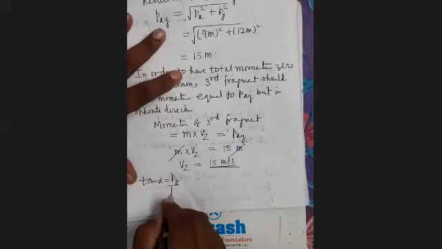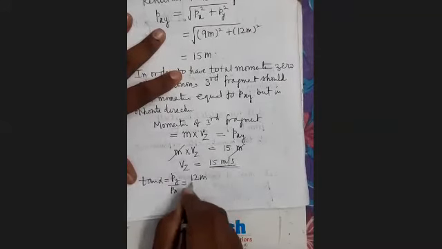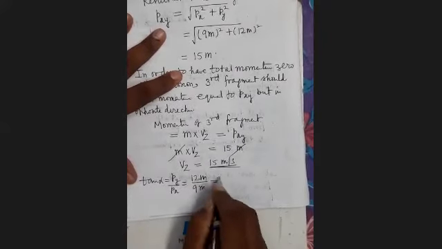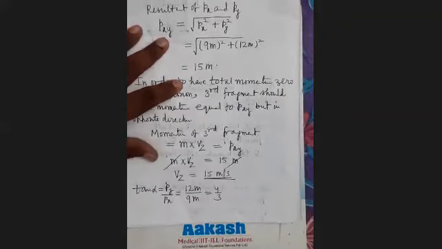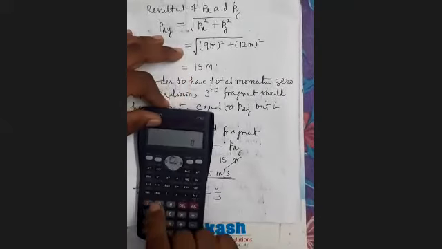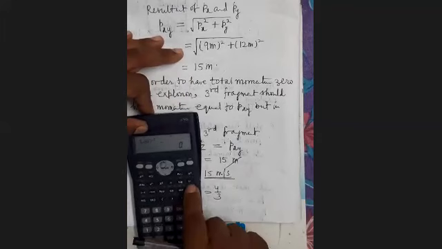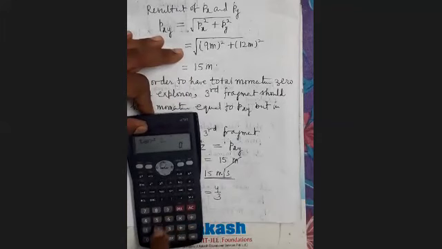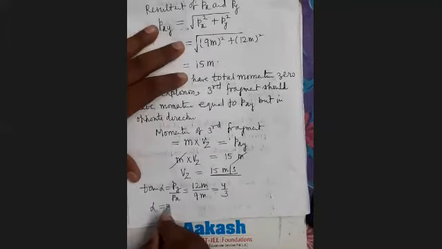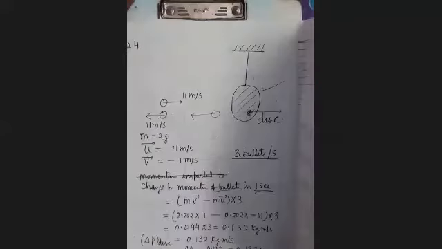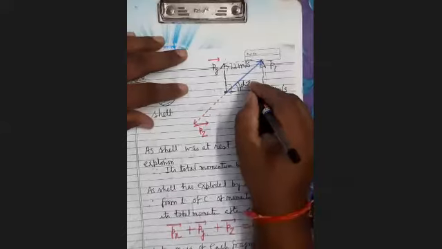Py upon px, that is 12 m upon 9 m, that is 4 upon 3. So we will find out the alpha. It is 1.33. So where is shift? Fifth. It is 53 degrees. Now see here, this angle is equal to 53 degrees.